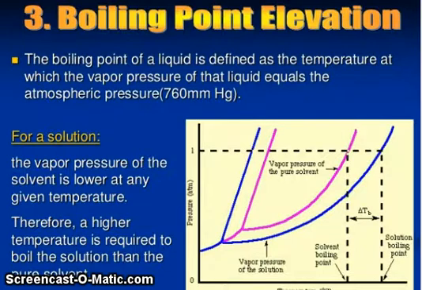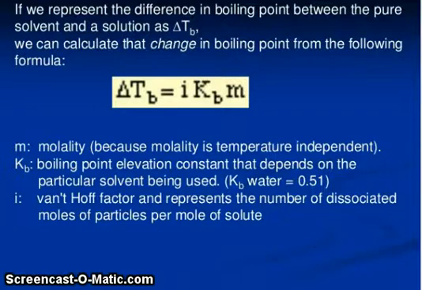Now friends, boiling point elevation. The boiling point of a liquid is defined as the temperature at which the vapor pressure of that liquid equals the atmospheric pressure. So for a solution, the vapor pressure of the solvent is lower at any given temperature. Therefore, a higher temperature is required to boil the solution than the pure solvent. If we represent the difference in boiling point between the pure solvent and the solution as delta T_b, we can calculate the change in boiling point from the following formula. Delta T_b is equal to i K_b m.